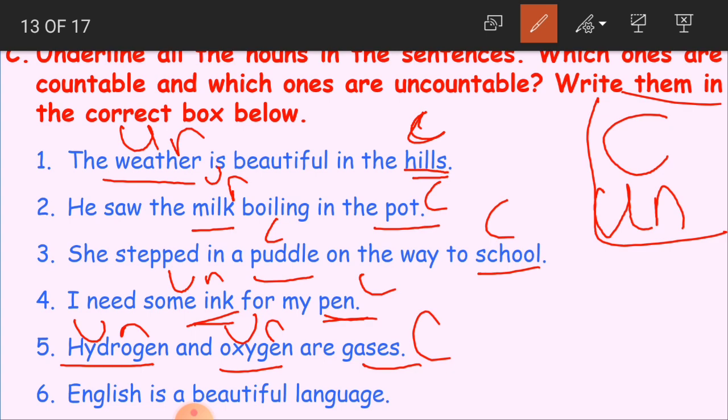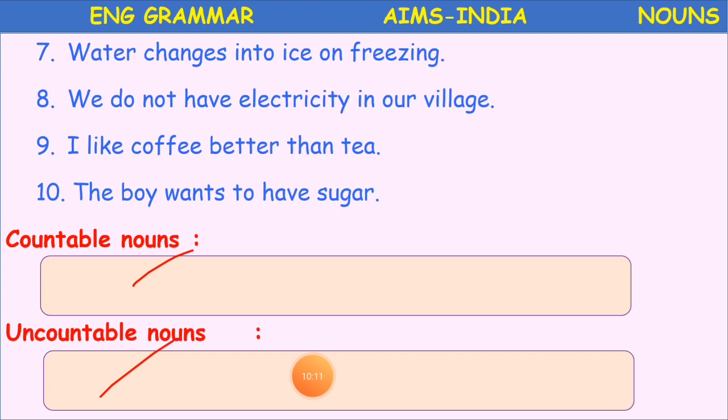Clear, children? English is a beautiful language. So here English is our noun. Can we count English, children? No. So that is uncountable. Language, can we count languages? Yes. So it is countable. Okay. Clear? Okay. We'll do the rest of the sentences.